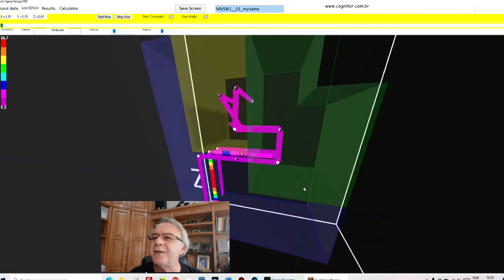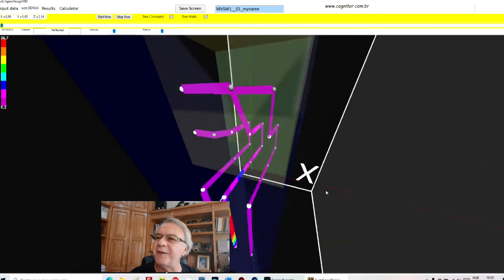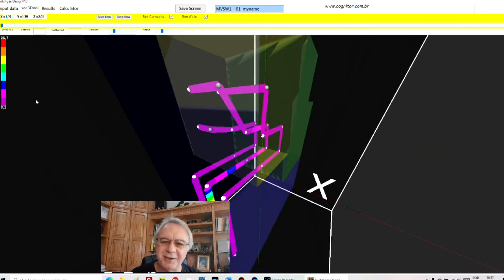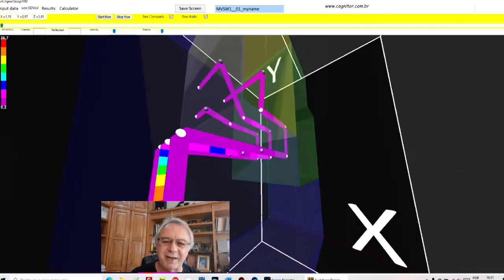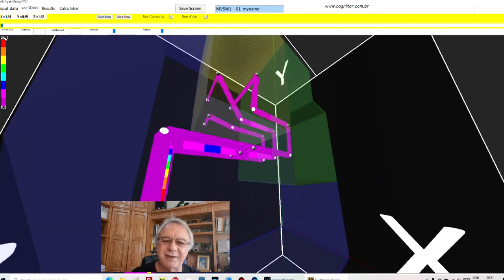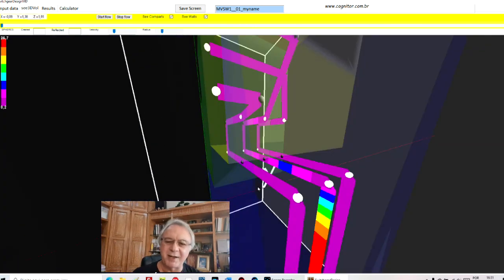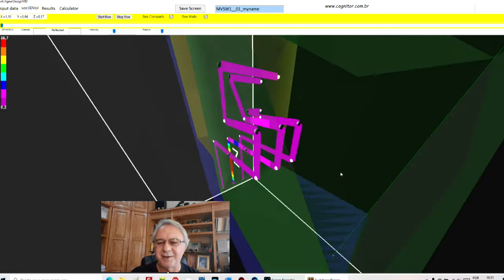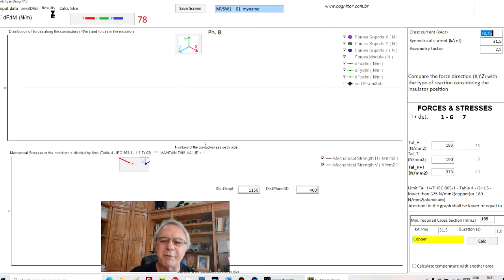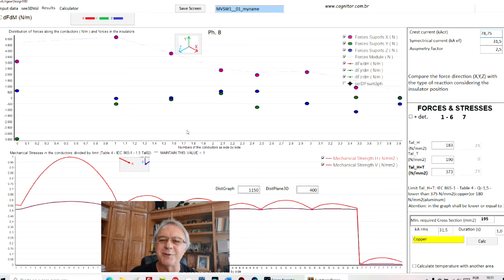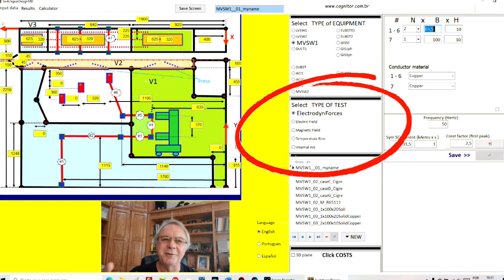equipment. I can see here the geometry that is represented by such dimensions, and I can even see there is a scale here of forces that are acting in each part of the bus bars. But of course, this is very beautiful to see, but the good way to visualize everything and analyze data is simply using this chart here. Then this is for electrodynamic forces.